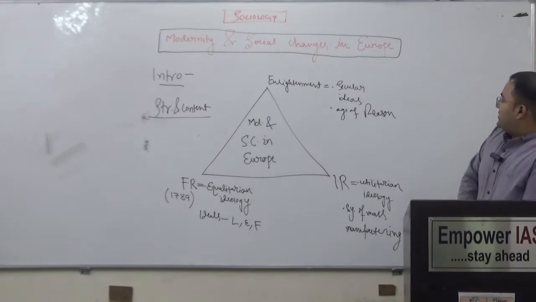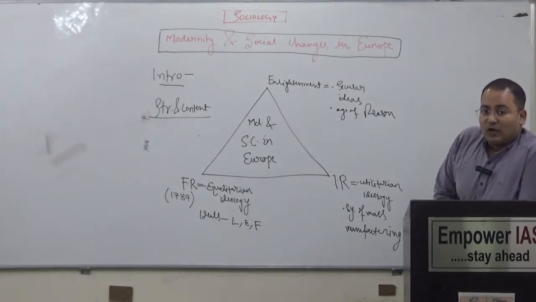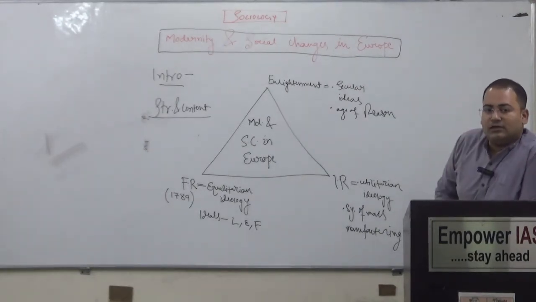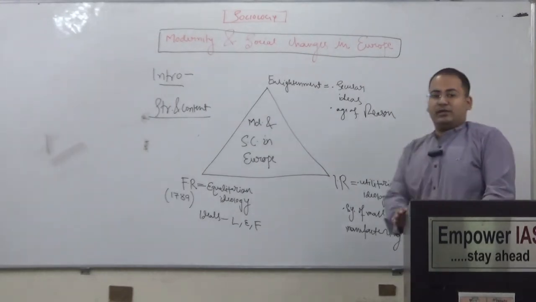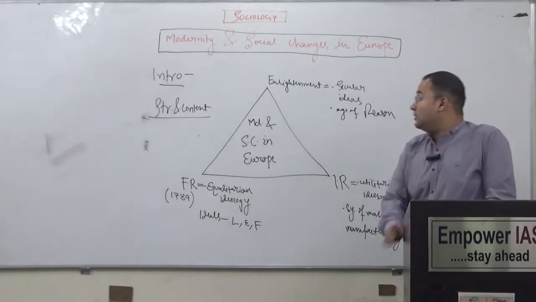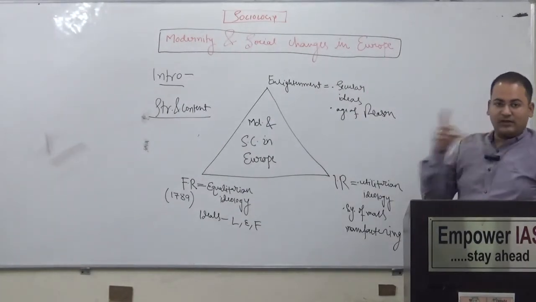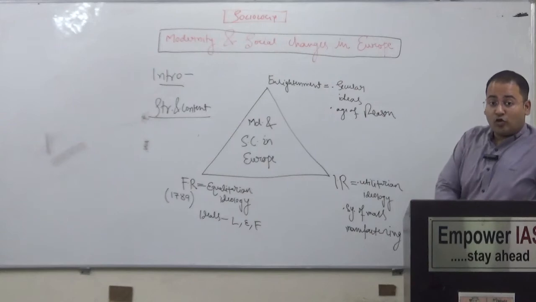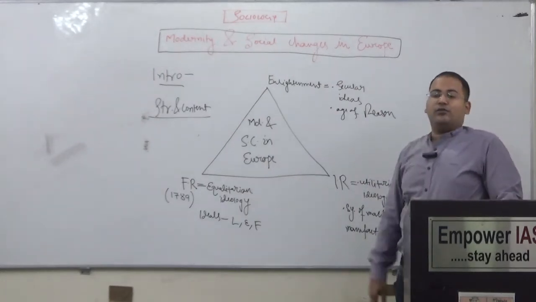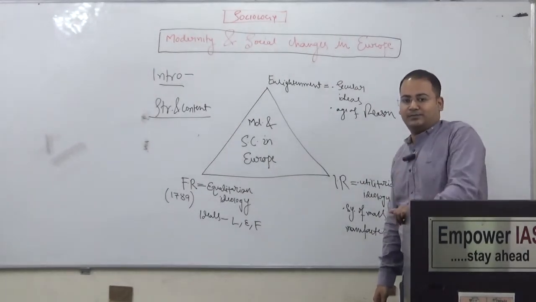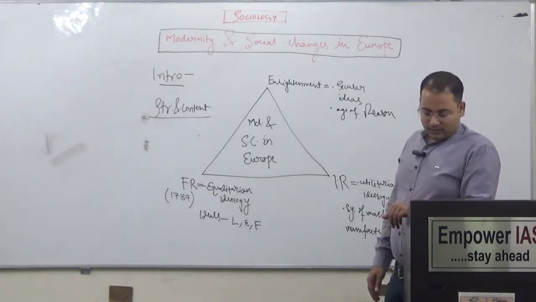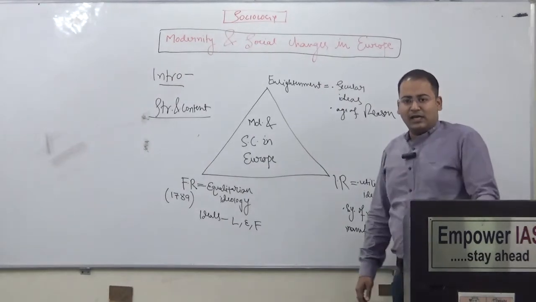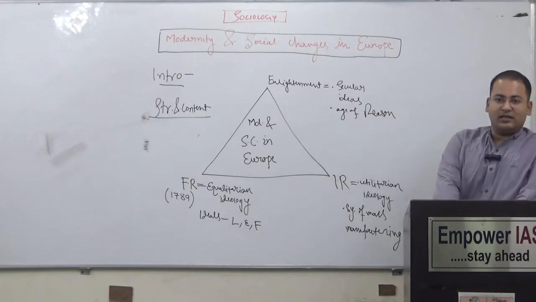In the Enlightenment phase, it put the human being at the center of the universe and rational thought as the central feature of human beings. That should be the content in the Enlightenment phase. This is a very important phase because Europe entered into the age of reason and rationalism. For each and everything, they questioned. Initially, each and everything was guided by the church.